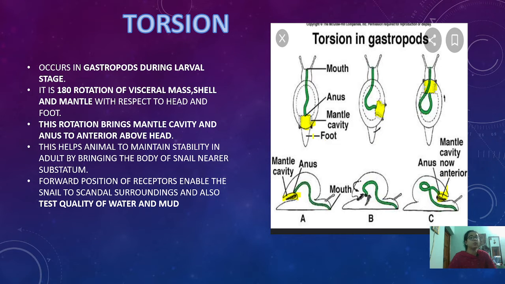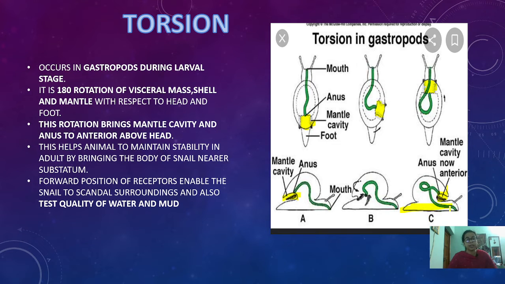And what is the benefit of torsion? It maintains the stability of the animal, by bringing the body of the snail near the substratum, that is, this is the substratum region. So, the whole body is brought to the substratum region. So, it helps in maintaining the stability.